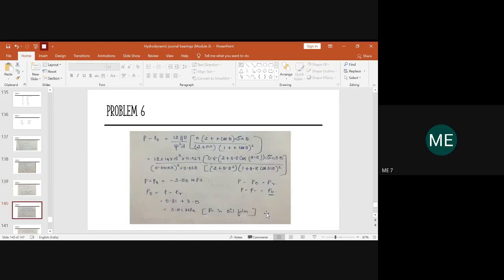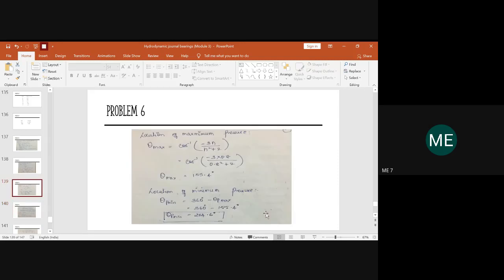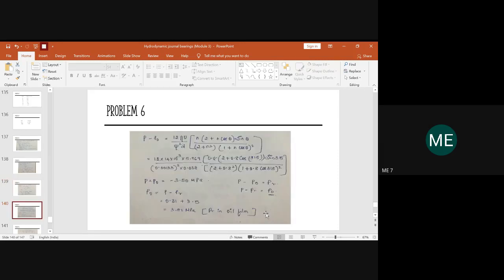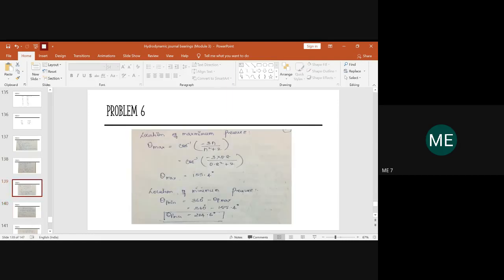And why we are calculating this theta max and minimum is, in this pressure equation, you need to know the value of theta also, right? So before using the equation, you need to find out theta max and theta minimum. The location where the pressure will be maximum and where it will be minimum can be determined by this equation.